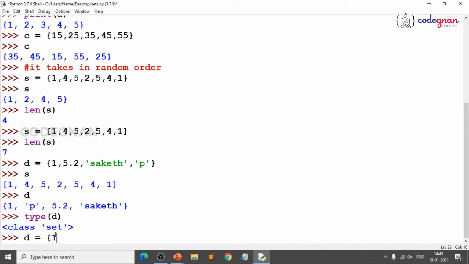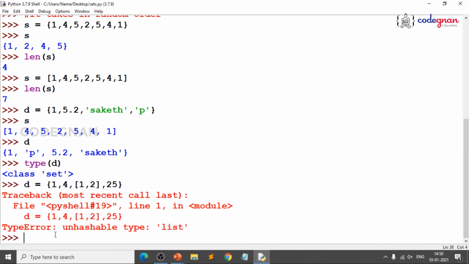What can I write if I give a list 1, 2 inside a set? What happens? You will be getting an error. That means you cannot write a list inside a set. The simple reason is that lists can allow duplicates, and the main thing is lists are mutable. Even sets are mutable.